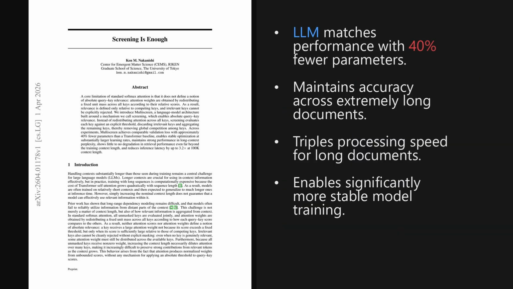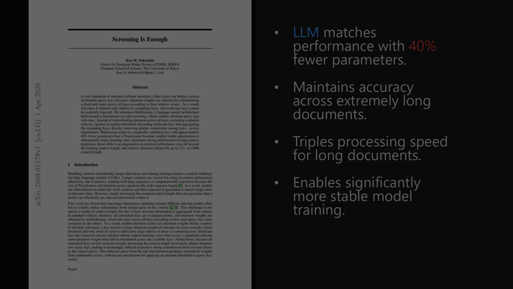I'm Alex. Today we're looking at a paper trending on X, published on April 1st, 2026, about 4 days ago. It introduces a novel language model architecture called Multiscreen, which tackles the limitations of standard Softmax attention by using a screening mechanism to establish absolute query key relevance. The paper is titled "Screening is Enough," and as we'll see shortly, this approach explicitly rejects irrelevant context, leading to some really impressive improvements in long context performance and inference speed.